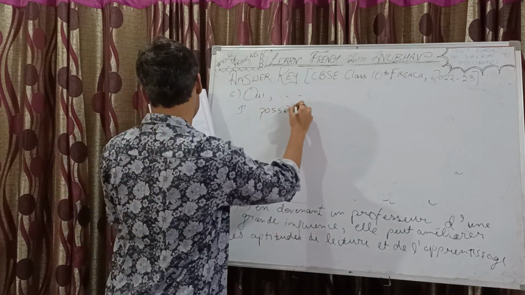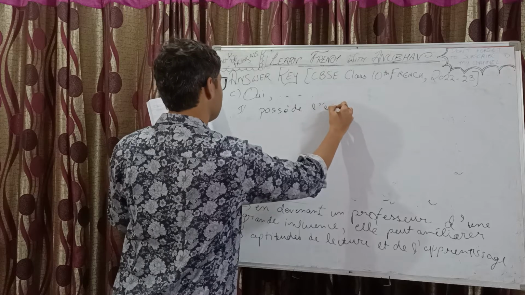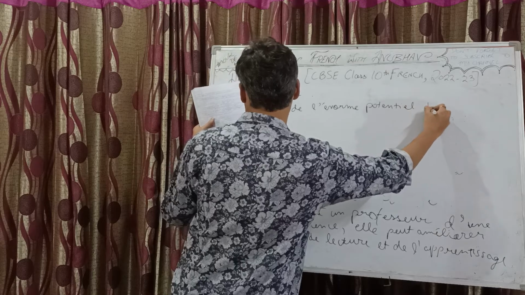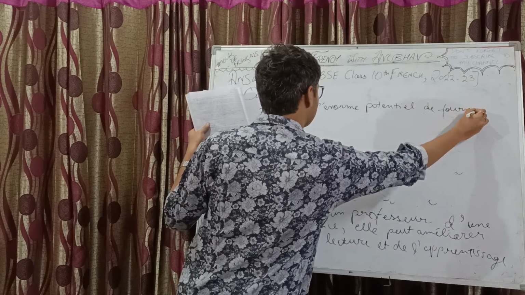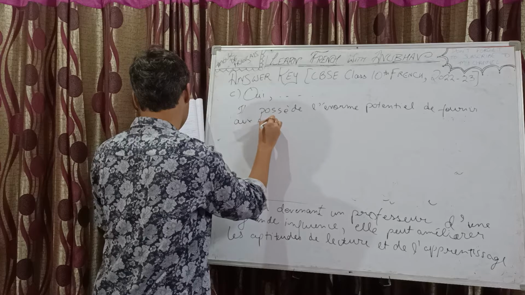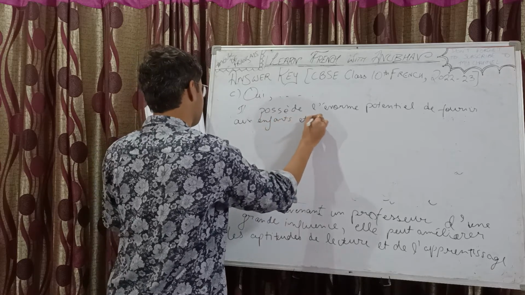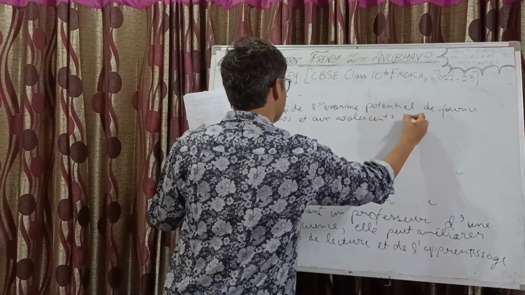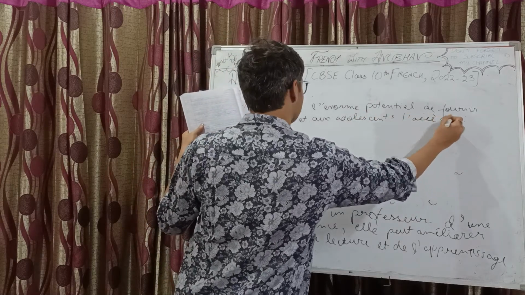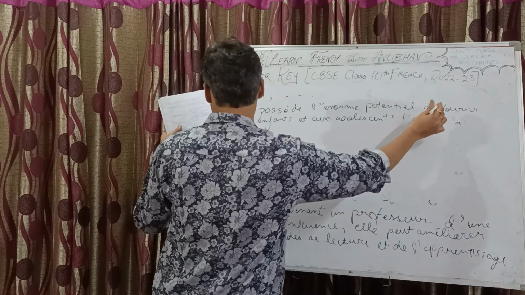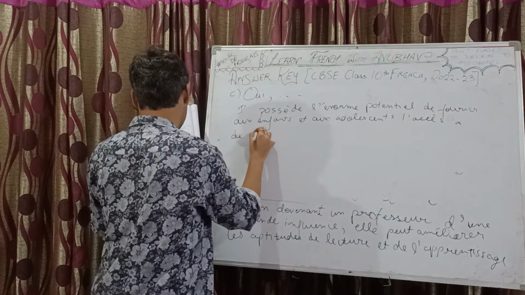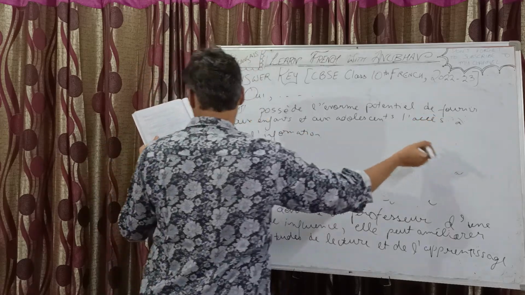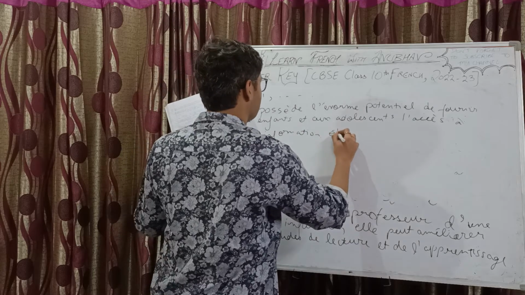Il possède l'énorme potentiel de fournir aux enfants et aux adolescents l'accès à de l'information éducative.